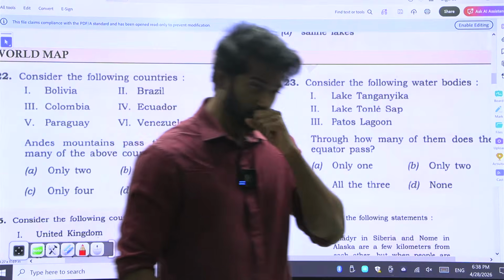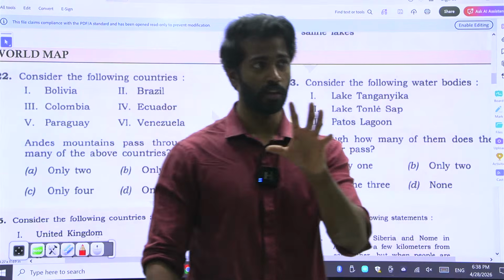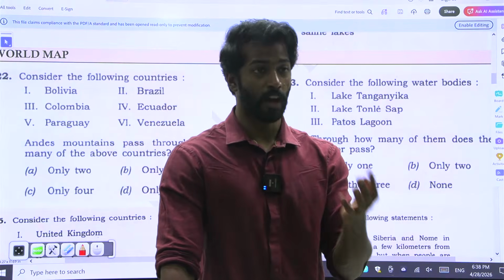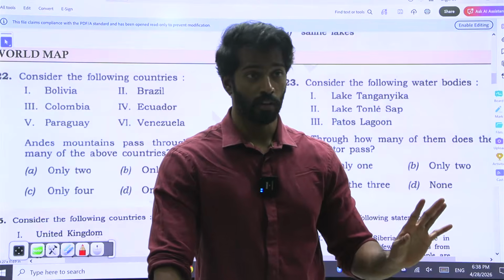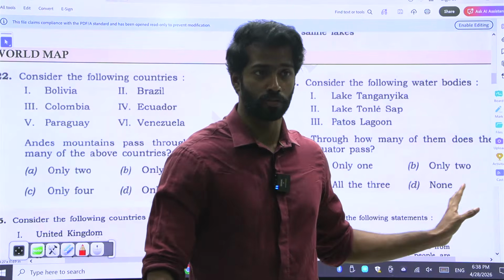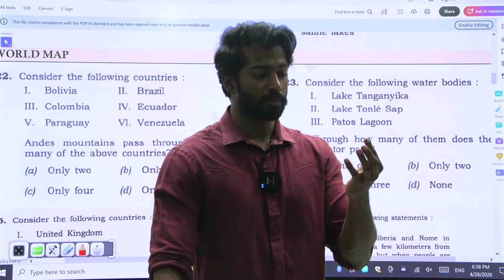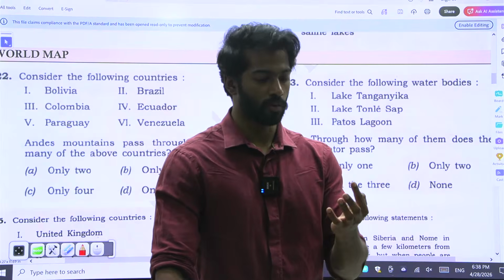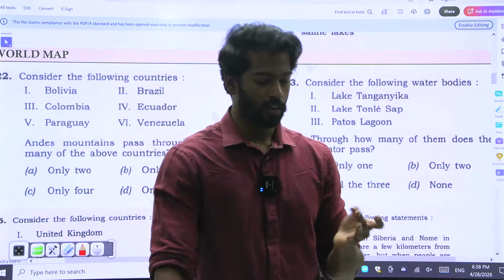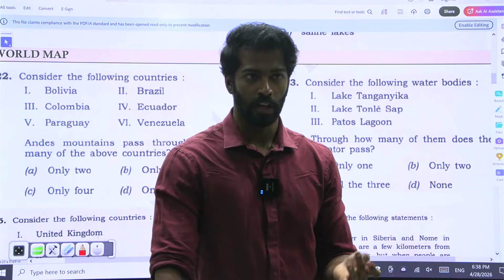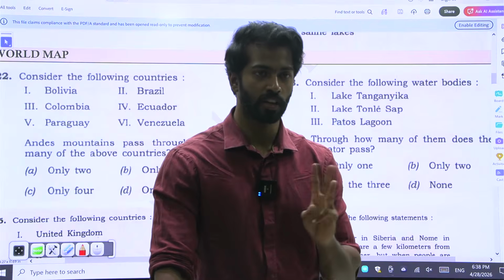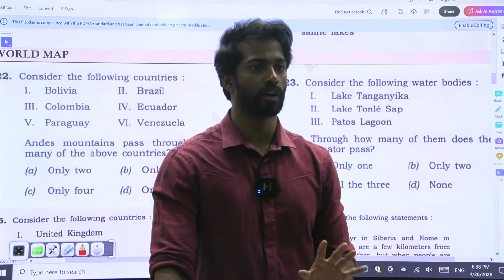I mean these continents, only from these continents. Africa is UPSC's favorite. If you see any question, I'll show you all the questions also. UPSC will ask many questions from Africa. So Africa should be in your mind. Secondly, South America, and lastly, Europe. These 3 are the continents that you have to have.